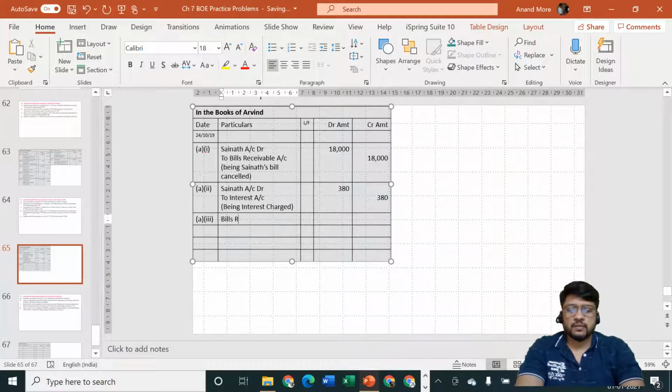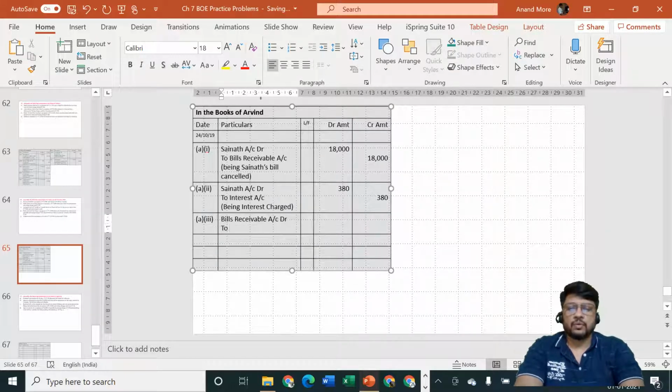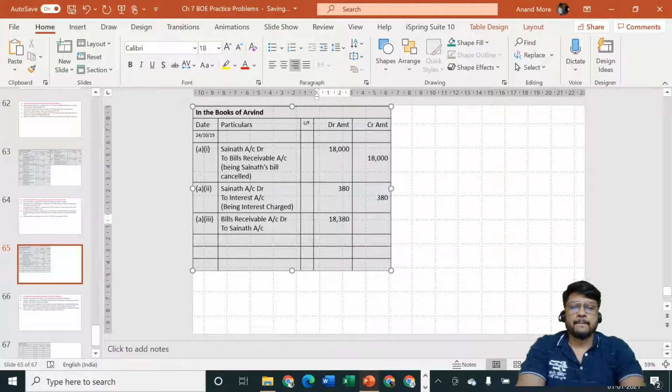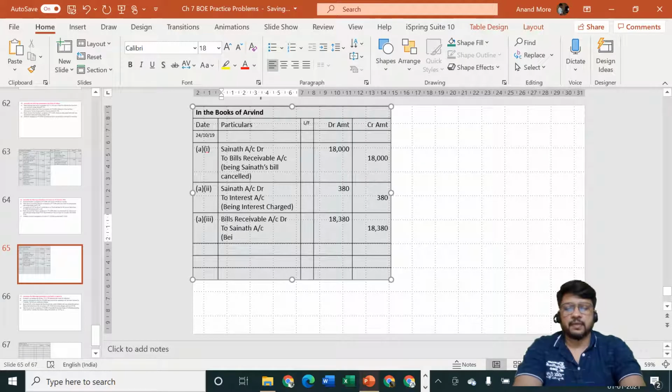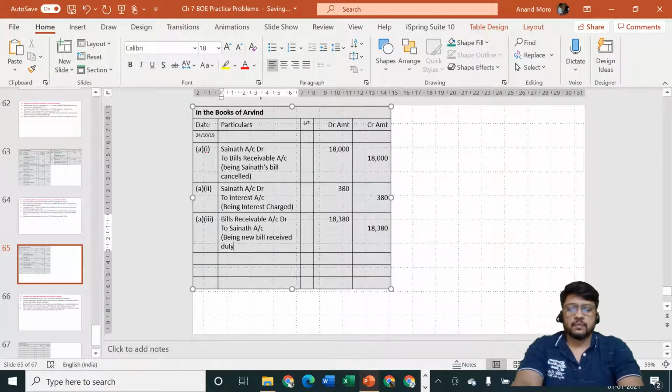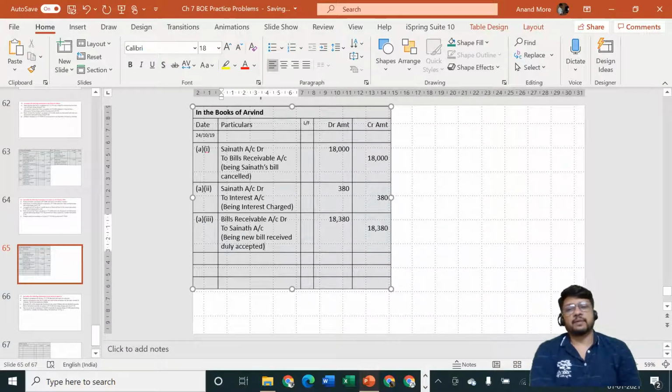So bills receivable account debit to Sainath account, and be careful, the amount of bill will be how much? 18,380. Being new bill received duly accepted.